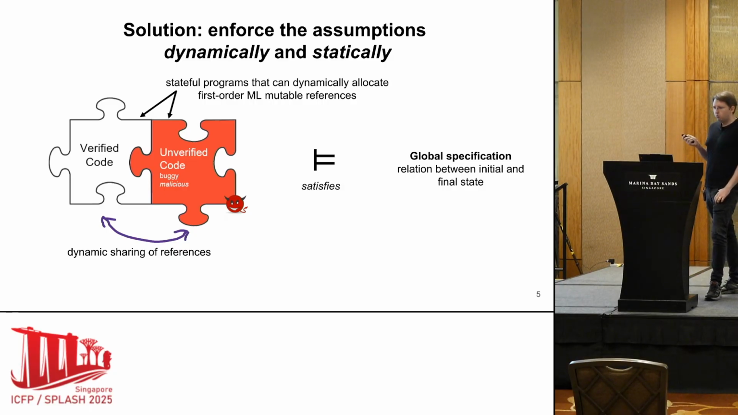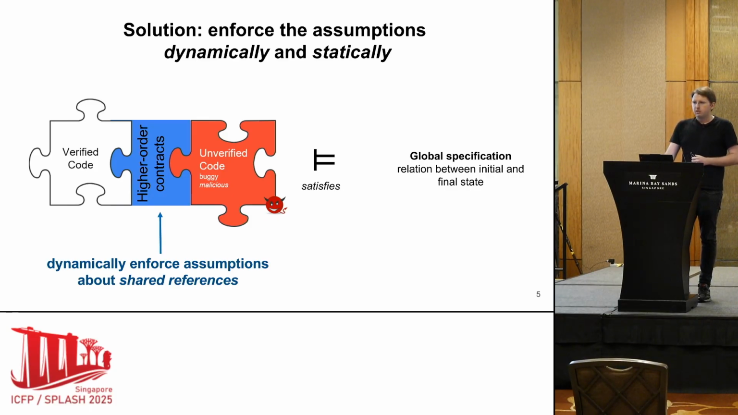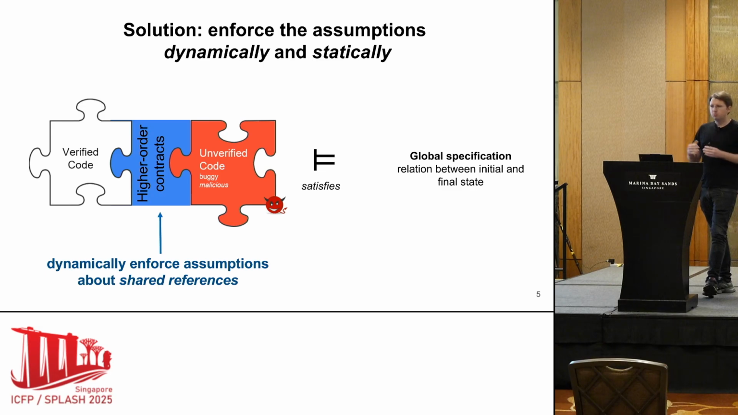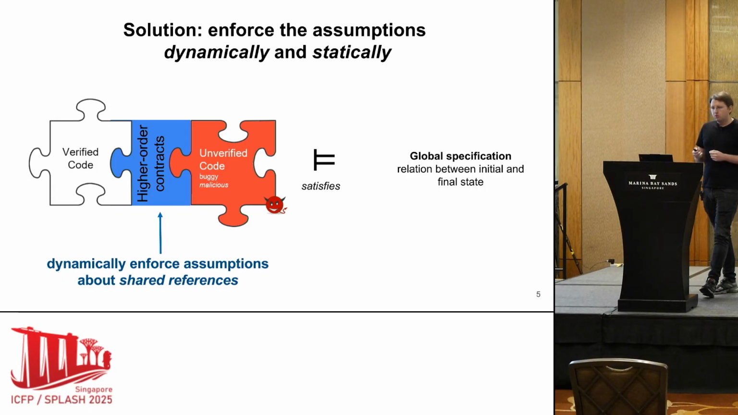So in this setting, we use dynamic enforcement to enforce the assumptions that the verified program makes about the unverified code related to the shared references. You can imagine that the verified code can expect from the unverified code a reference that should contain a sorted list. This can be an assumption one writes. Obviously, there is no way to guarantee that the unverified code gives us that. So we enforce this using higher-order contracts.